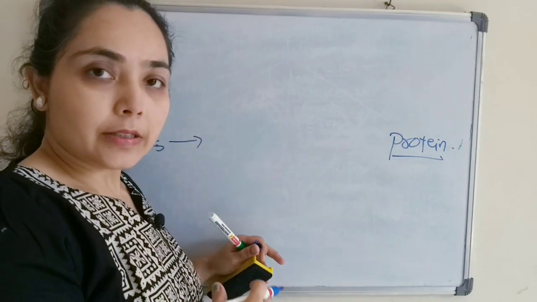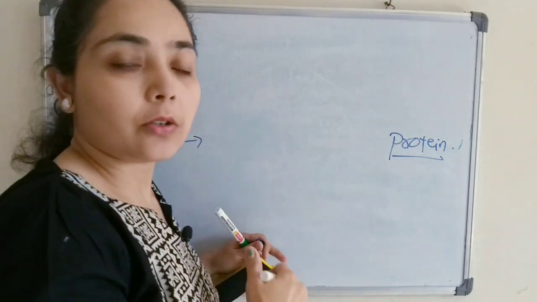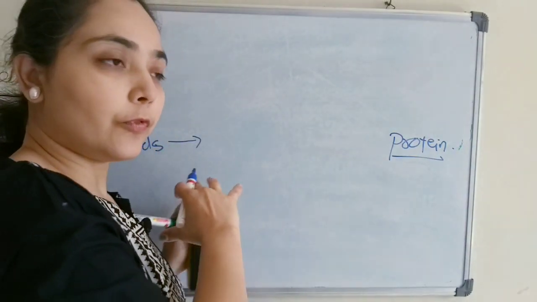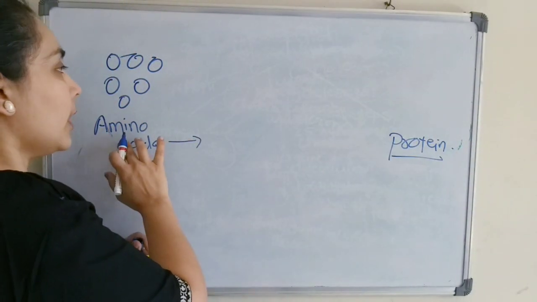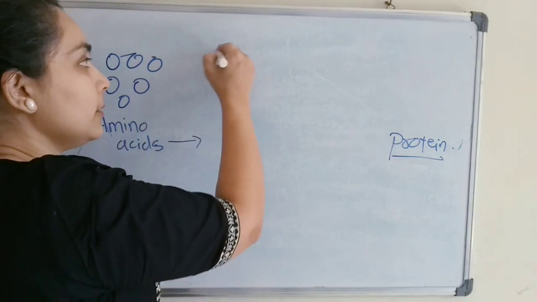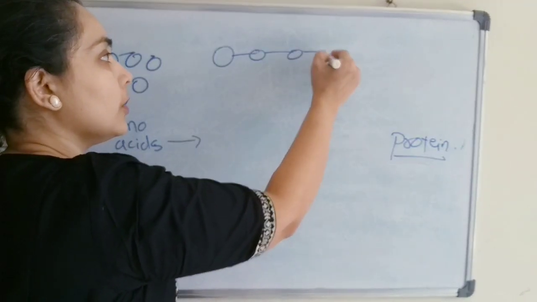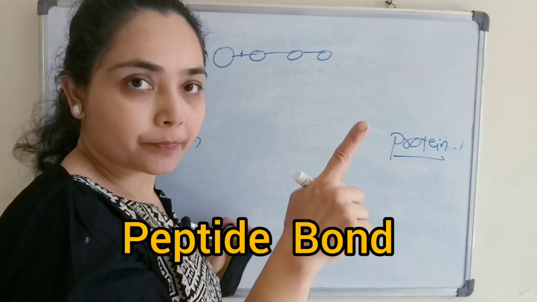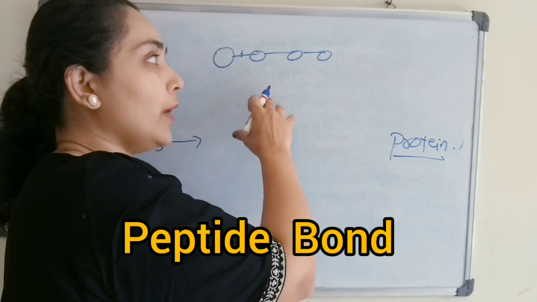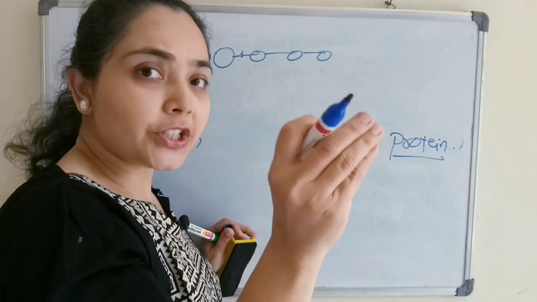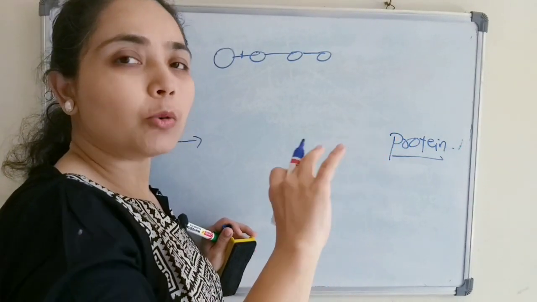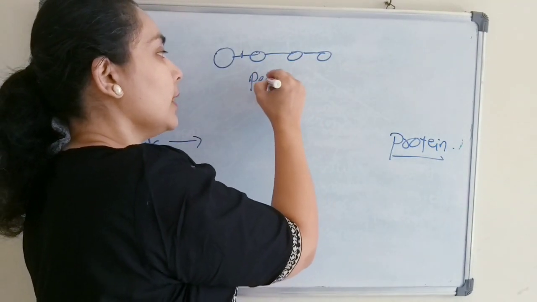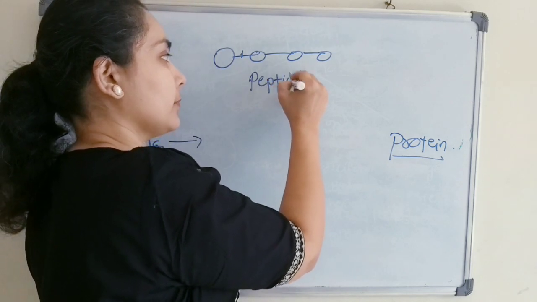But directly going to today's topic, the general structure, first let us have a brief view of how from the amino acids we will get the proteins. Amino acids combine together with a bond. That bond is known as a covalent peptide bond. If it is a short chain of around 2 to 50 amino acids, then it is known as a peptide.